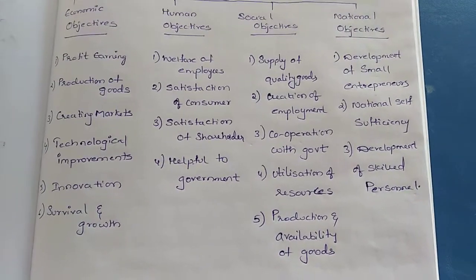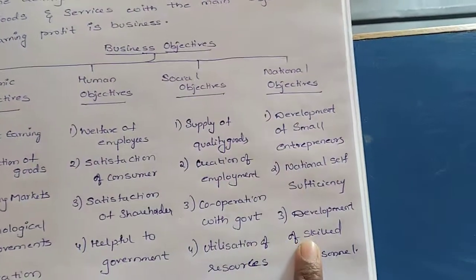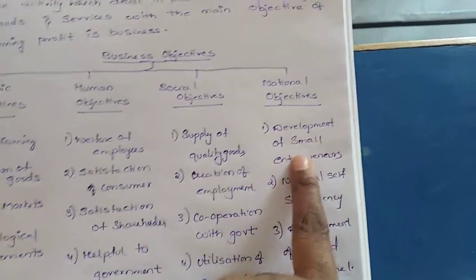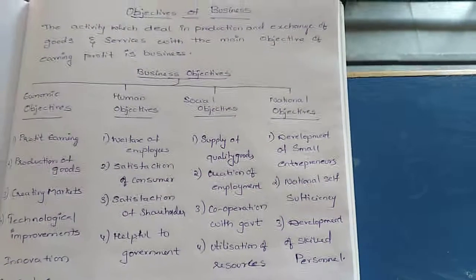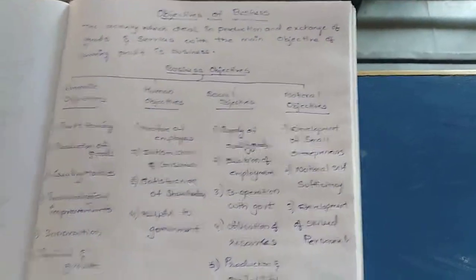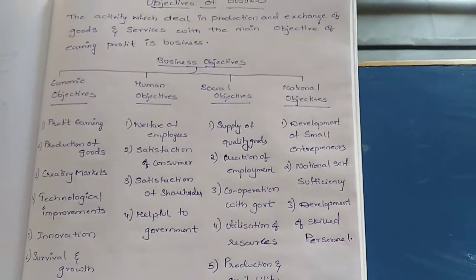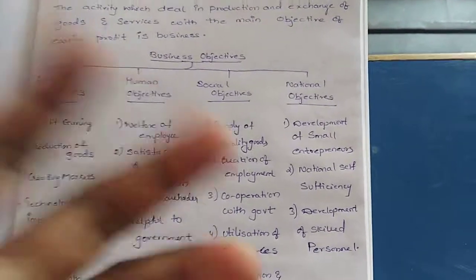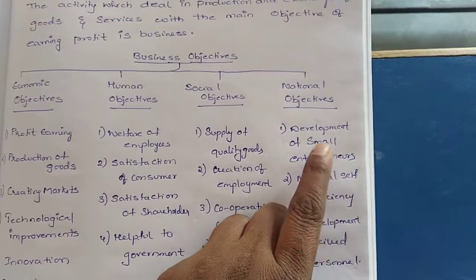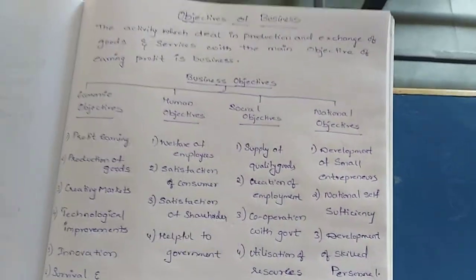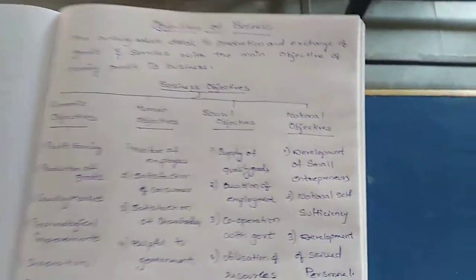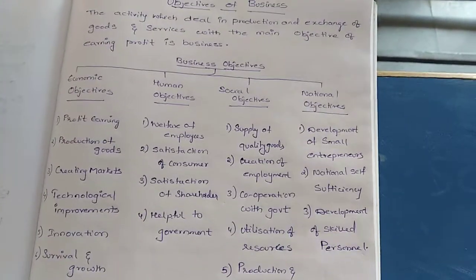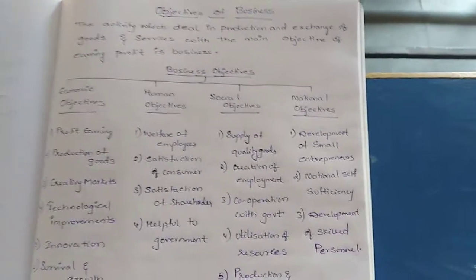That is in case of social objectives. Next, coming to the national objectives. The first one is development of small entrepreneurs. We will be having different kinds of businessmen: large scale, small scale, medium scale. The large scale business has to help the small scale business organizations, to develop those small scale units.